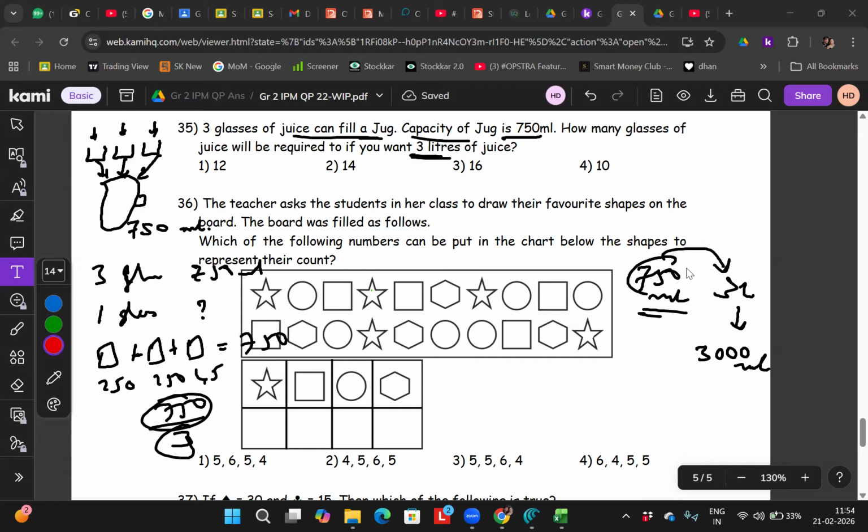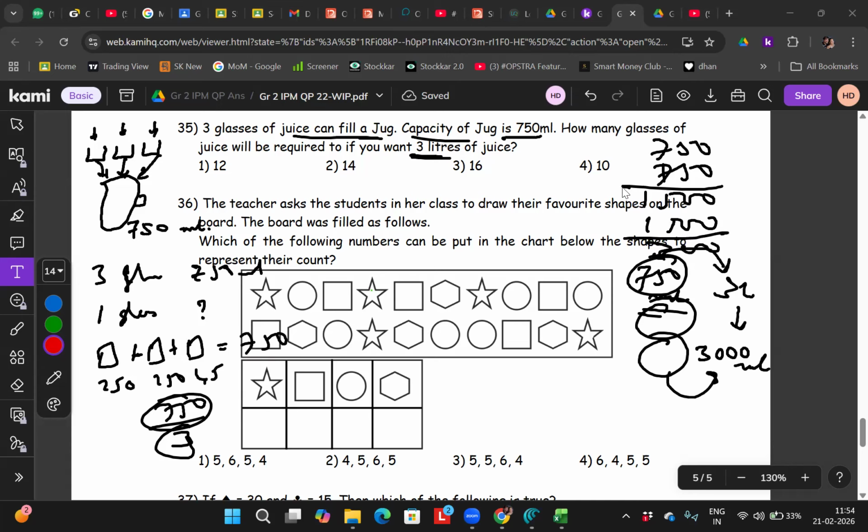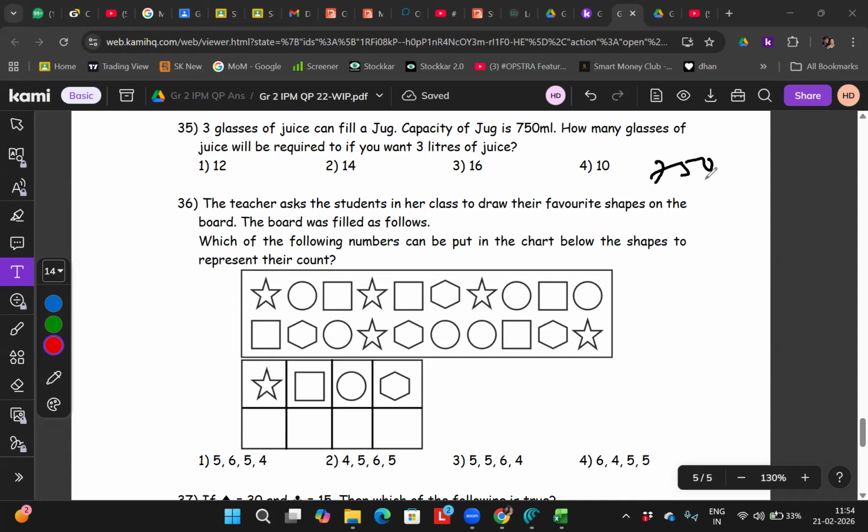Now 750 plus 750 plus 750. How many times do I add this to make it 3 liters? 750 plus 750 becomes 1500, right? And 1000 plus 1500... So it is 750 into 4 times, right? 750 into 4 times will become 3 liters.